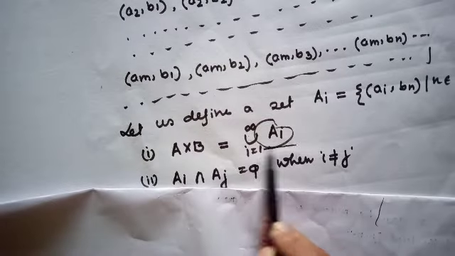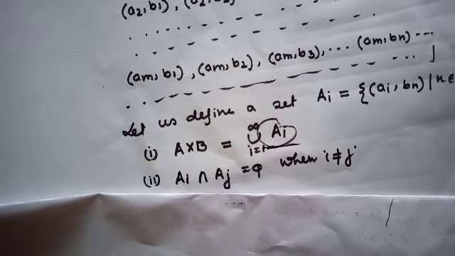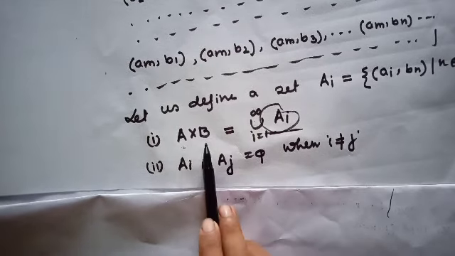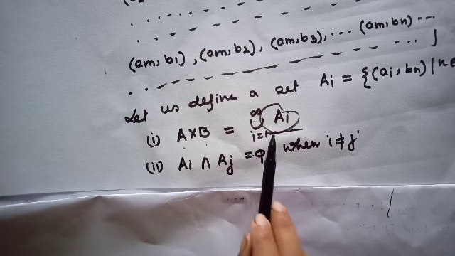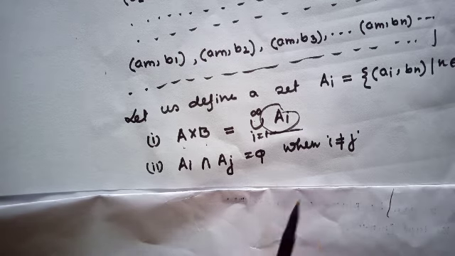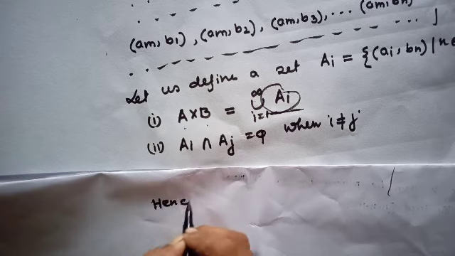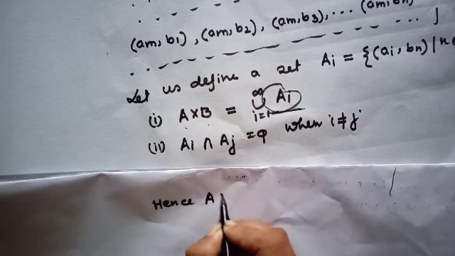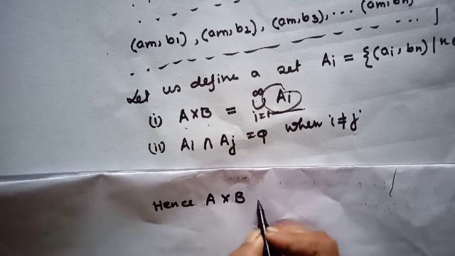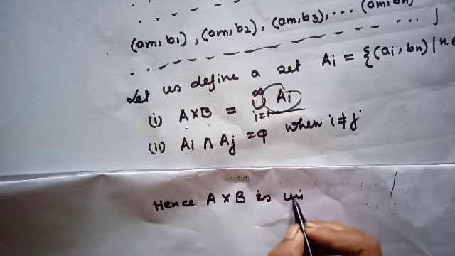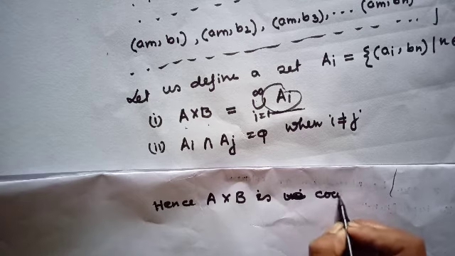That means each Ai is countable. That implies, since A cross B equals a union of countable sets, hence A cross B is